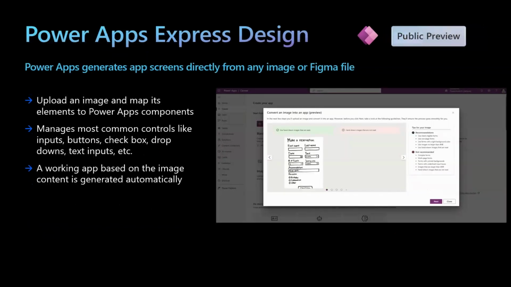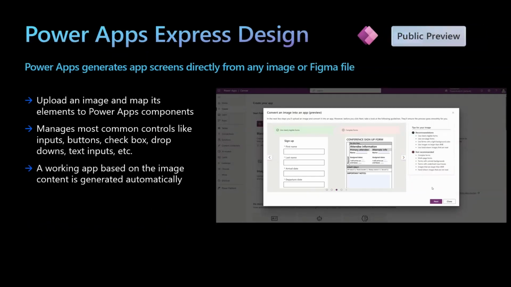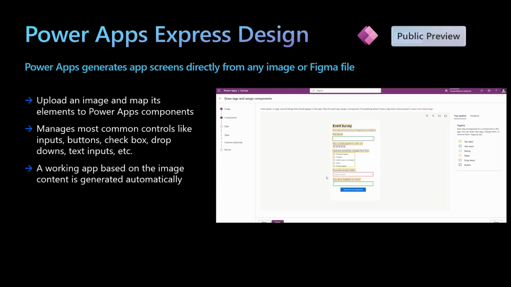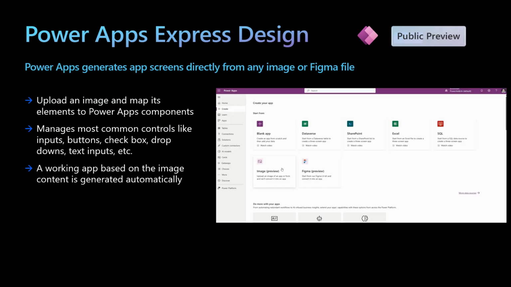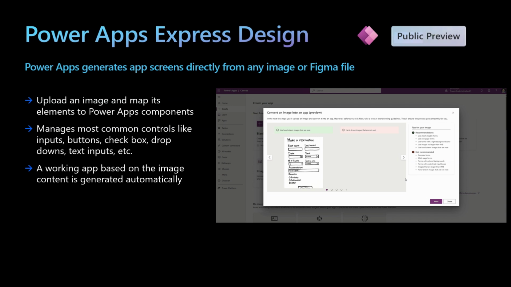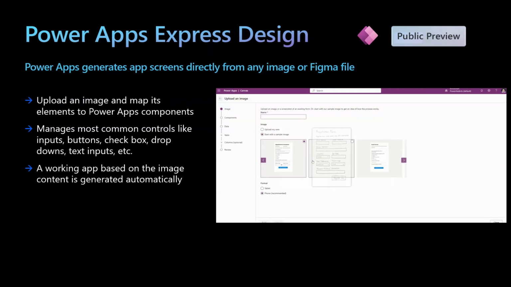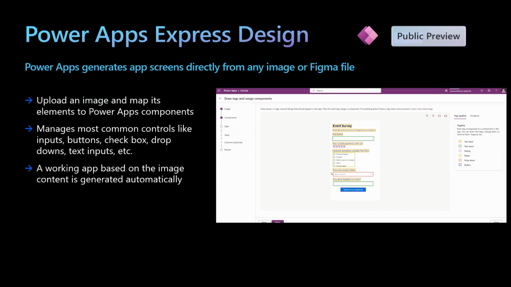In Power Apps, we have Express Design capabilities. Express Design helps generate app screens based on design images or a Figma file. You can upload a wireframe, design image, or a Figma file and map its elements to Power Apps components. Power Apps Express Design will create an app screen with the uploaded design in minutes.